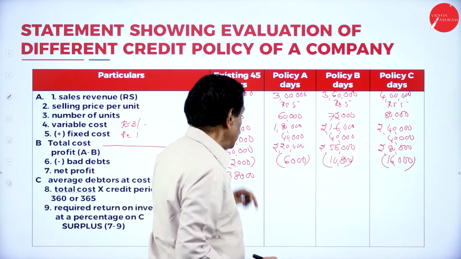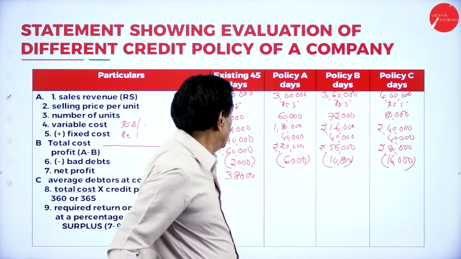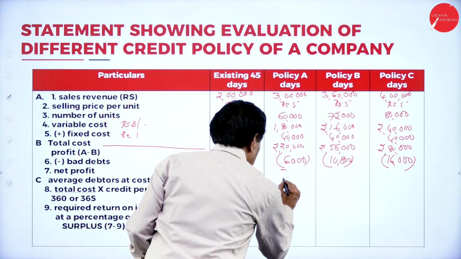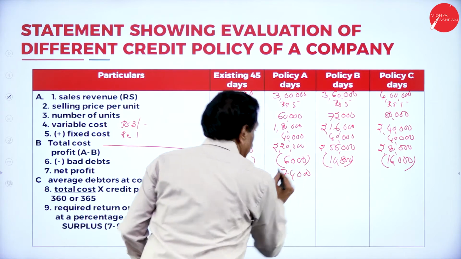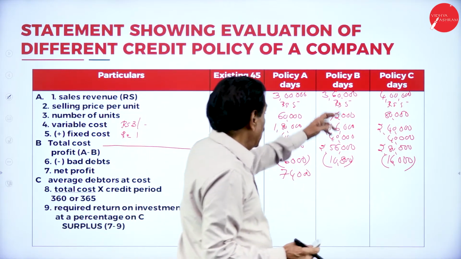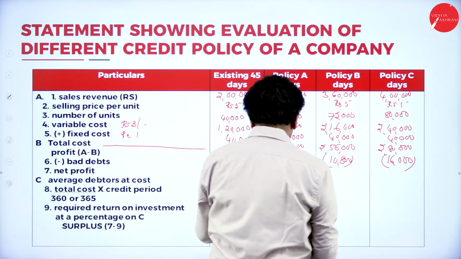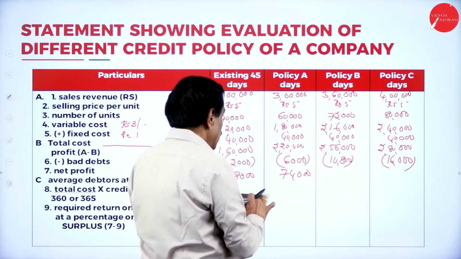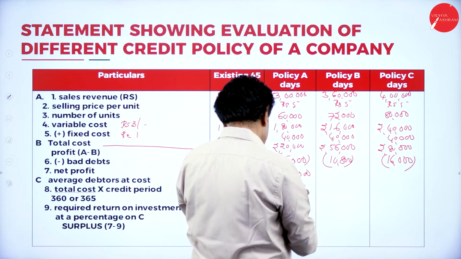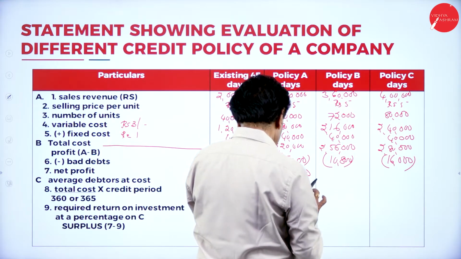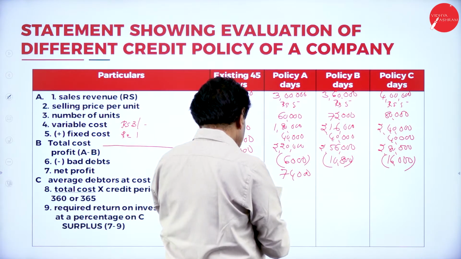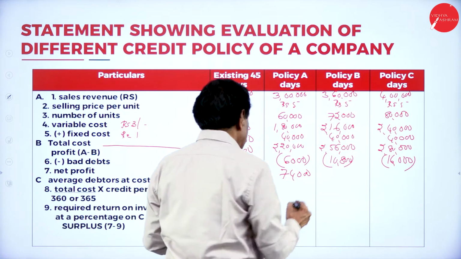So 3 lakh minus 2,20,000, 80,000. 6,000 gone means 74,000. Then 3,60,000 minus 2,56,000, 44,000 minus 10,800, 33,200.